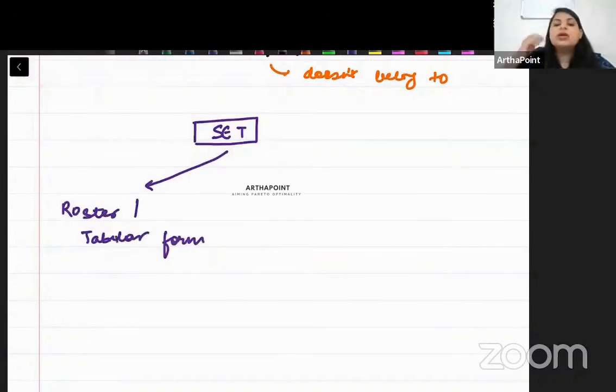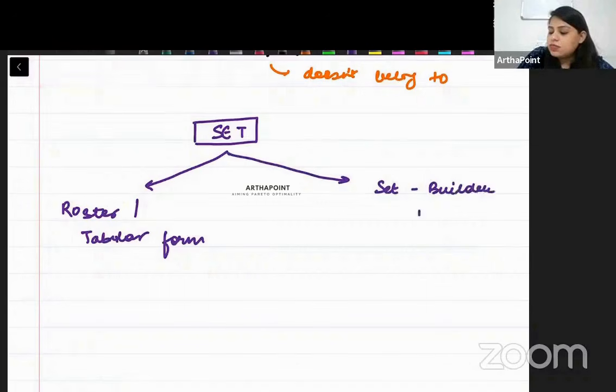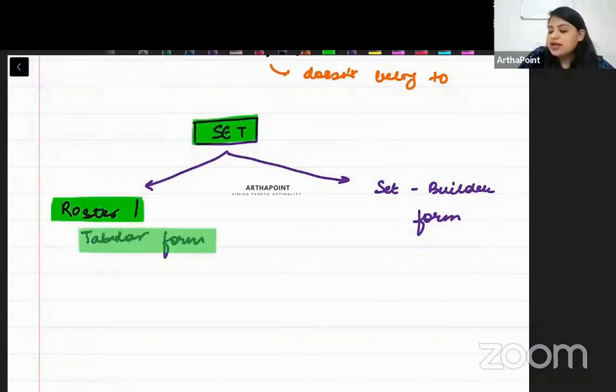So the first form is called roster or tabular form. And the second form is called a set builder form. एक set को हम 2 format में represent कर सकते हैं. The first is called a roster or a tabular form, and the second is called a set builder form.